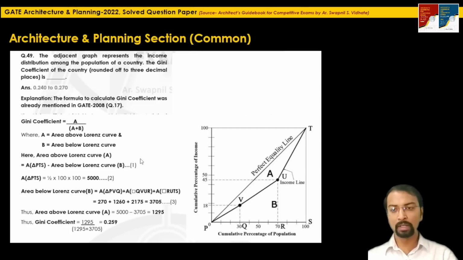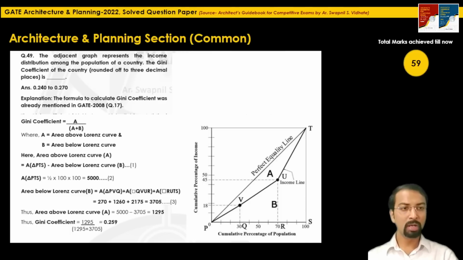As per the final answer key, the answer given is 0.240 to 0.270. Our answer is within the range, so we have calculated it correctly. It is a 2 mark question, very easy to solve. So 2 more marks will be added here, and the total marks we have achieved till now is 59.